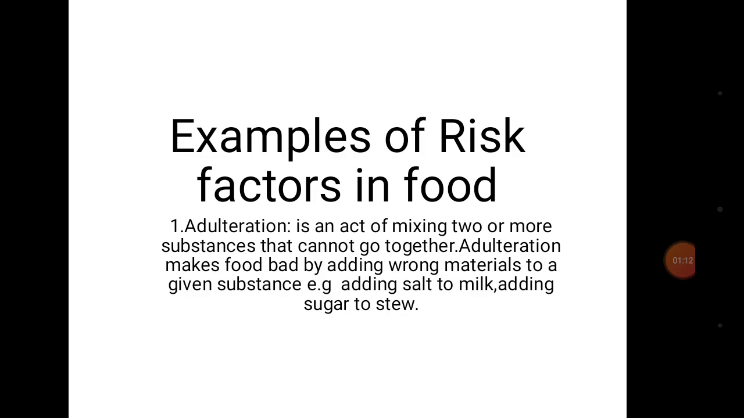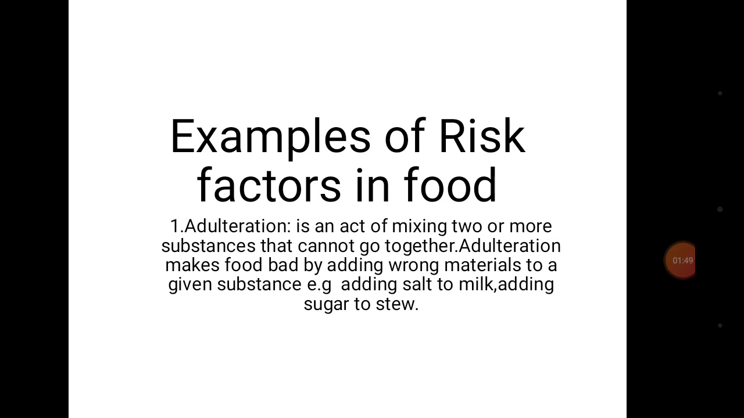The first one is adulteration. Adulteration is an act of mixing two or more substances that cannot go together. Adulteration makes food bad by adding wrong materials to a given substance. For example, adding salt to milk, adding sugar to stew. That is the meaning of adulteration: you adding two or more substances that cannot go together.